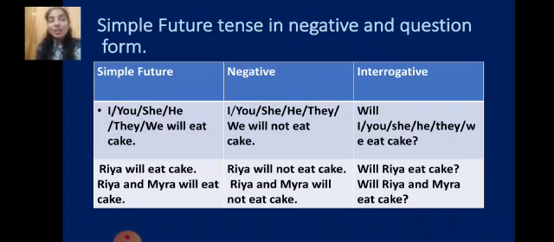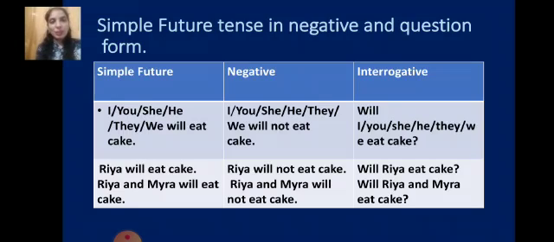Question mark. So here you can see the usage of will is made in the beginning and the remaining sentence is the same. Correct? After will, there are the subjects, whatever the subject is, and the subject's first letter should be small, because that is no more the first word of the sentence. First word is will. Unless it is a proper name, you should go for small letters only. Next, Ria will eat cake. Now here we are talking about the proper noun. Ria will not eat cake. Will Ria eat cake?